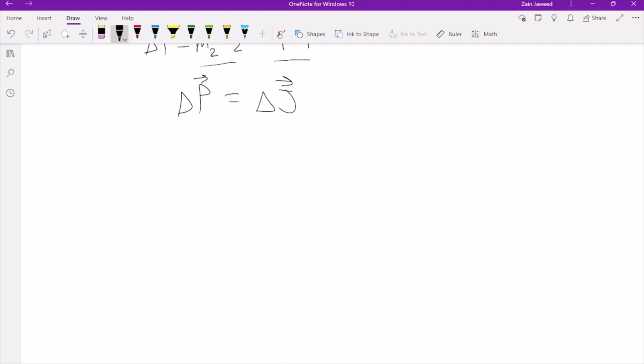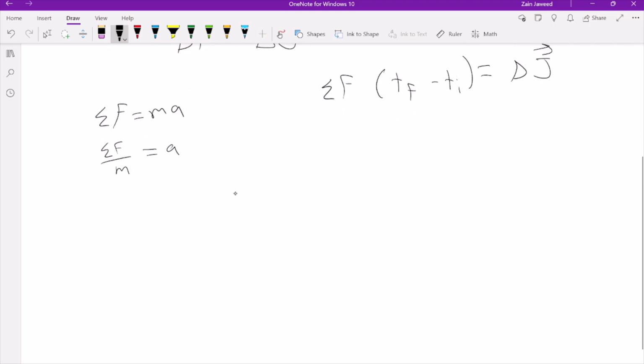Here I will show you why this is true. So as I stated before, average force times the final time minus the initial time equals the impulse. And then we also know that the average force equals ma. That would mean the average force over m equals a, and we can rewrite that as the average force over m equals the final velocity minus the initial velocity over the final time minus the initial time.